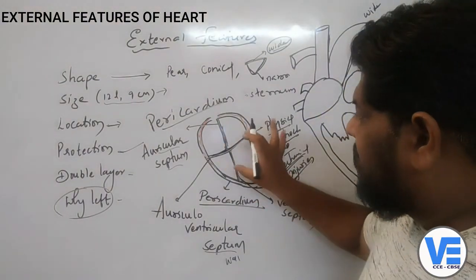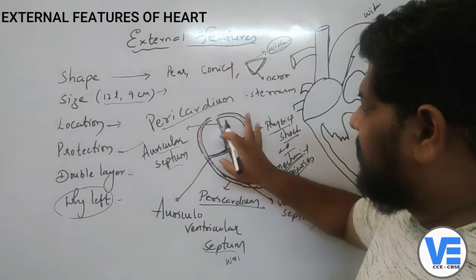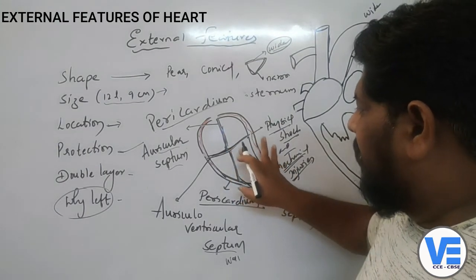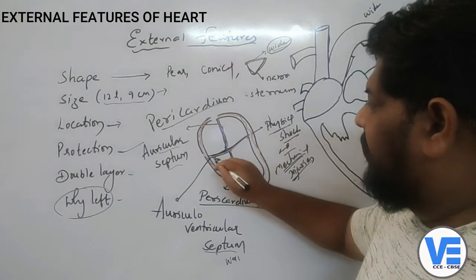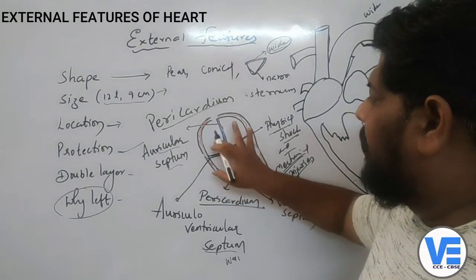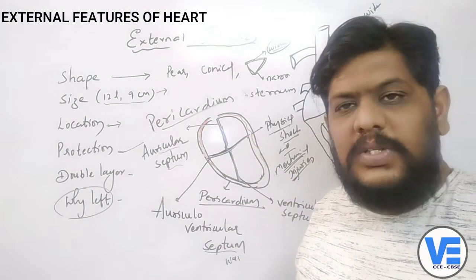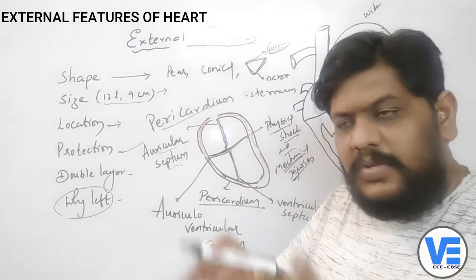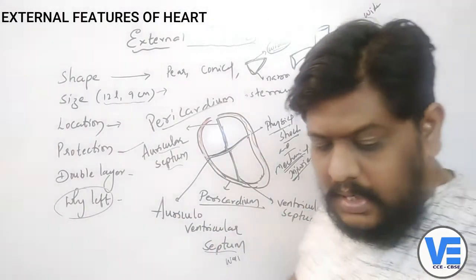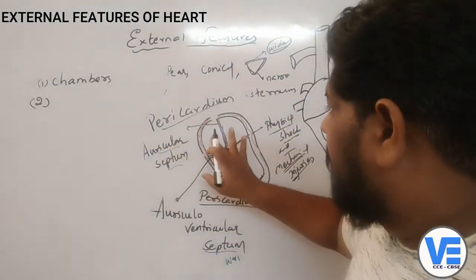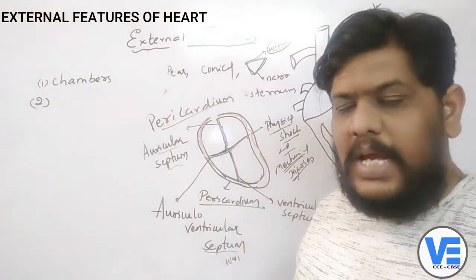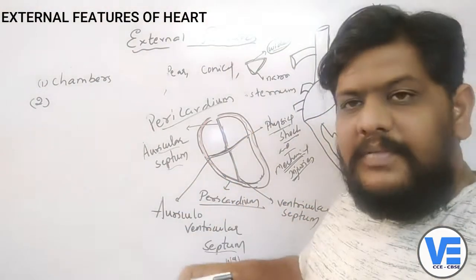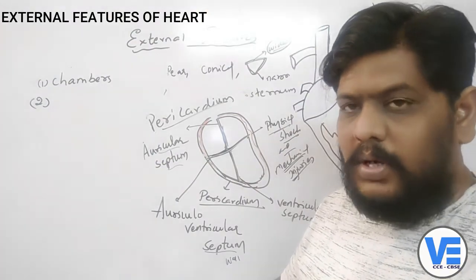Because of these two divisions, the auriculoventricular septum, the auricular septum and the ventricular septum, the heart is now divided into how many chambers? Four chambers. You can see four parts here, right? And these four parts are called the chambers. Now we are going to give these chambers a name.